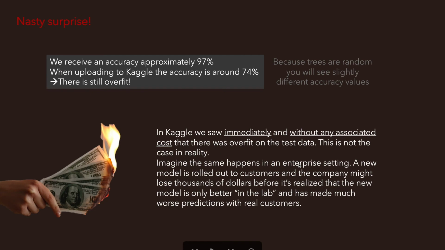So how can you protect yourself against this issue where you have high accuracies initially and then low accuracy in reality? Well, we know the most likely reason is there is still overfit. We talked about this and I was promising you overfit will come back to haunt us like a nemesis.